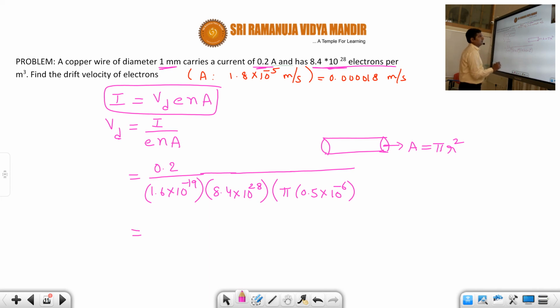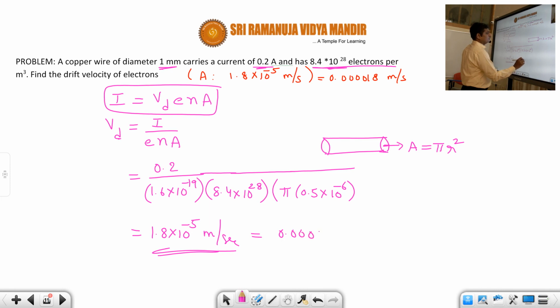So if you calculate this one, you will get as answer 1.8 into 10 power minus 5 meters per second. If you see this number, 0.000018 meters per second, that means very small actually.